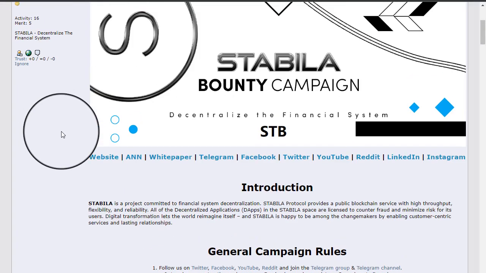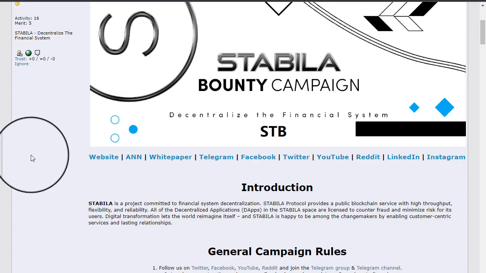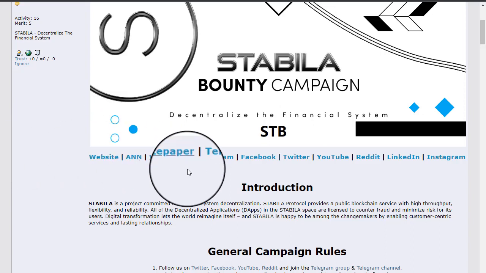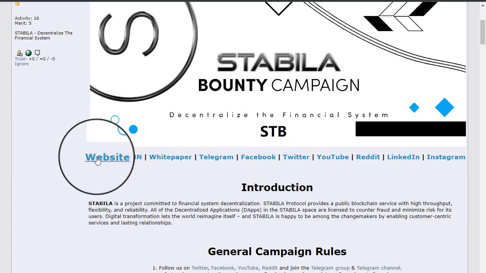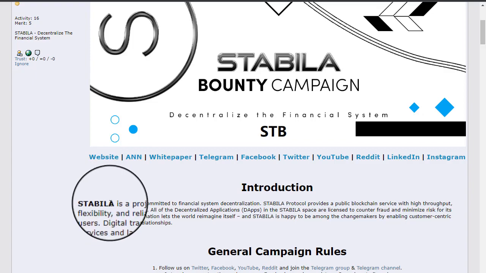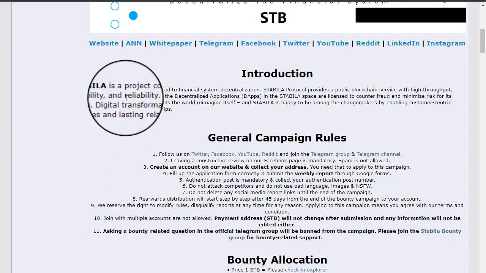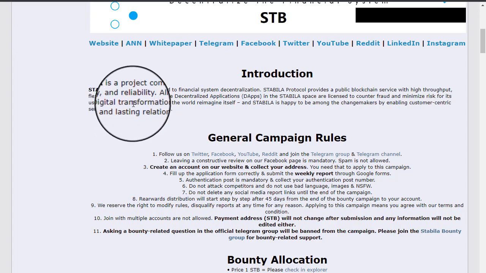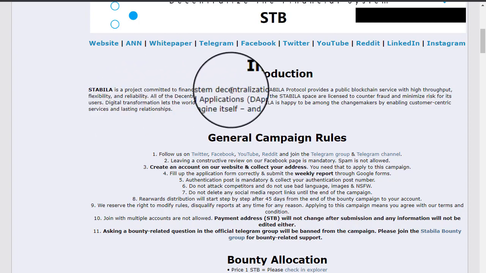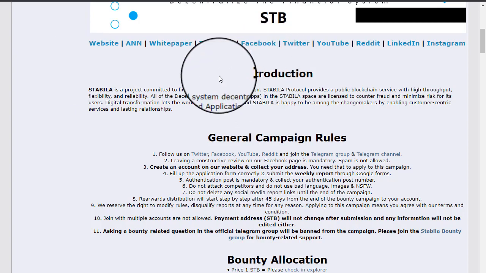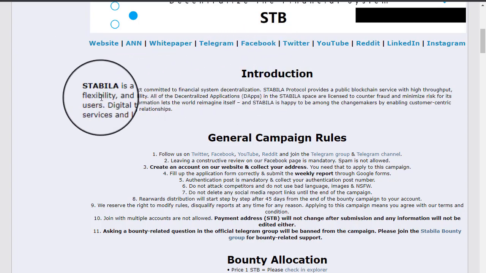Today I will discuss a Stabla project. So what is Stabla? Before joining this campaign, I will discuss it in full detail. Stabla works on blockchain technology, and they have created a wallet for receiving a deposit address. First, we will discuss the introduction.